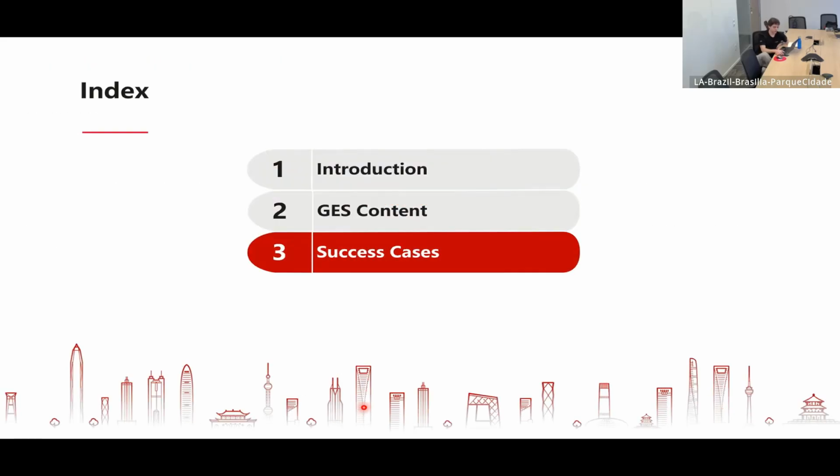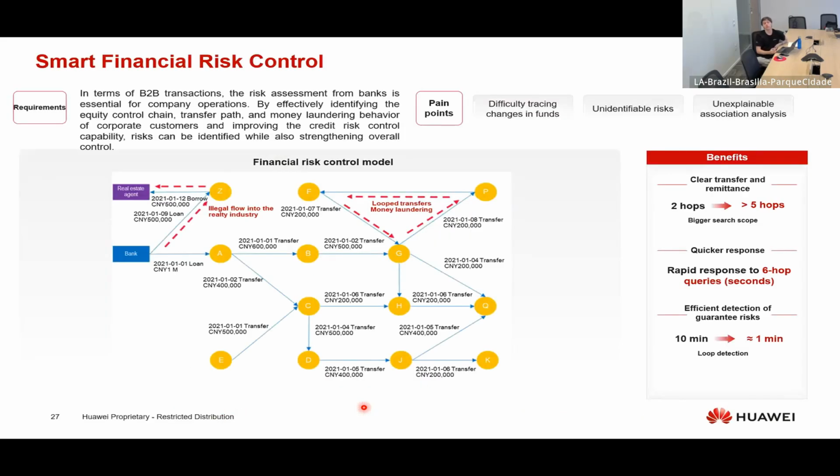Okay, so now we're going to talk about some success cases. First, smart financial risk control. It's a pity that we cannot say the customer because of compliance reasons, right? But this one is really nice. We can use this for risk control in financial, and we could apply this to tax scenarios, too, right?